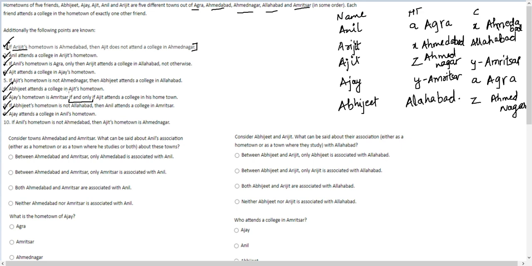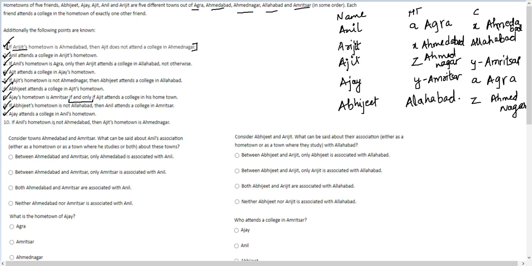Now there are just two statements that we haven't checked so far. Let's check them, 5 and 10. If they are satisfied, then our case is final. Statement 5. If Ajit's hometown is not Ahmednagar, then Abhijit attends the college in Allahabad. Ajit's hometown is Ahmednagar, so this condition is no longer applicable.